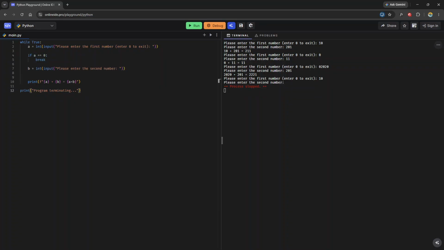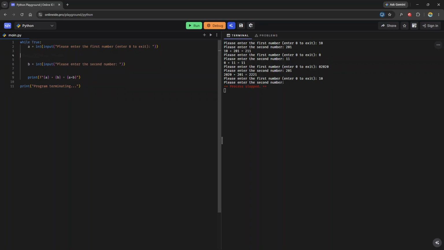So hopefully that helped you guys understand a while loop. Just be mindful that if you don't have a way for you to exit the while loop, you will fall into what's called an infinite loop, in which your program will run forever. We saw that earlier with the example of printing the string hello world or printing the value of x, right? If I don't set up a way for me to exit my loop, then the loop will continue running forever and your program will never reach the point where it can run the remaining code in it.